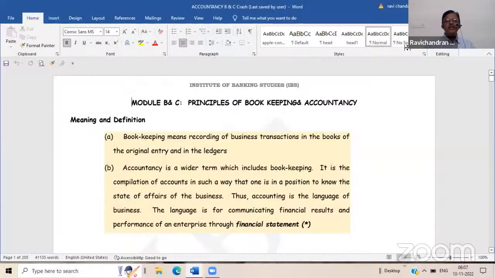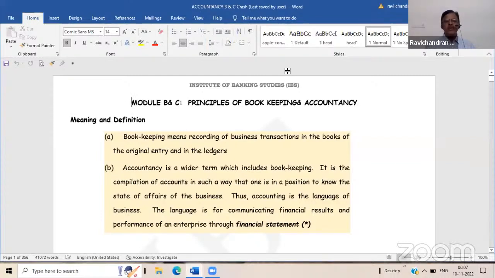So the principles of bookkeeping and accountancy is the starting topic in the B&C module. What is bookkeeping? Bookkeeping means recording of business transactions in the books of original entry and in ledgers. So whenever some transactions are taking place in a business organization, they are immediately recorded in the original book of entry, which is known as journal.